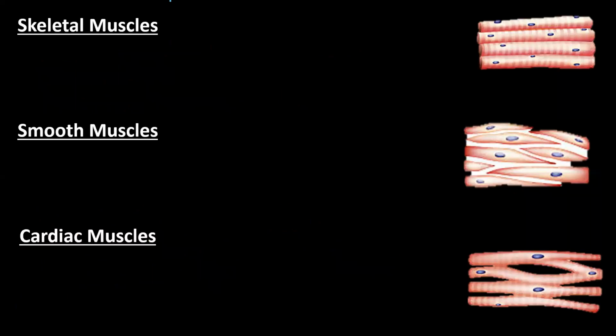Okay, now let us talk about muscle tissue or muscle fibers. In humans, there are three types of muscle fiber. The first one is skeletal, then smooth, and cardiac. The skeletal muscles are also called striated muscles. Striated muscles means they have stripes.